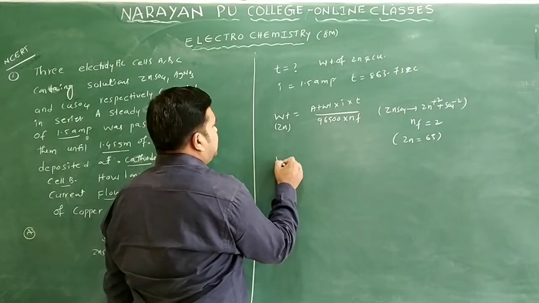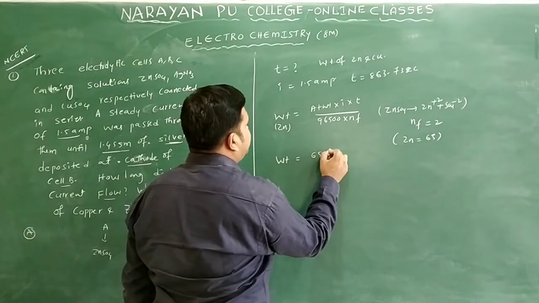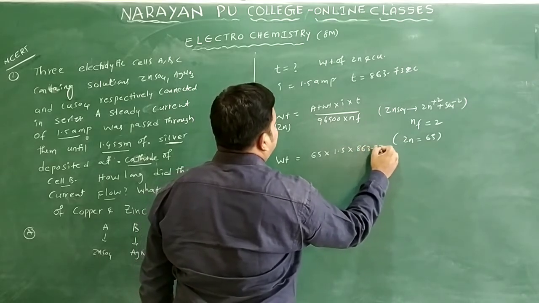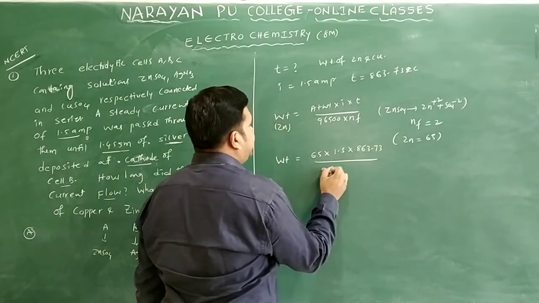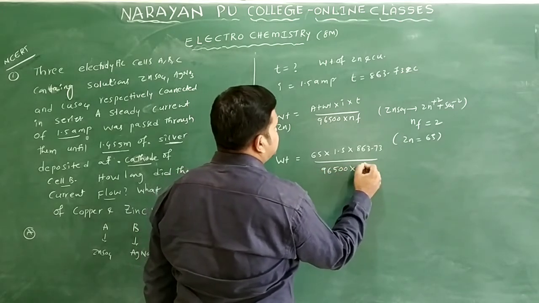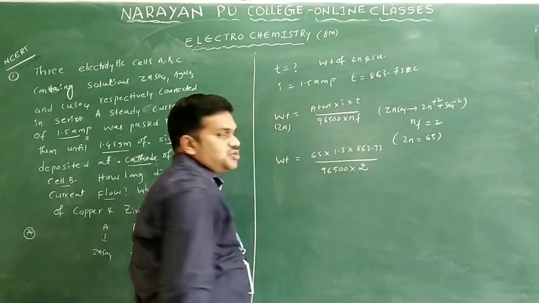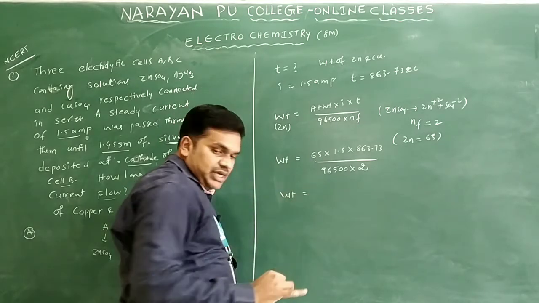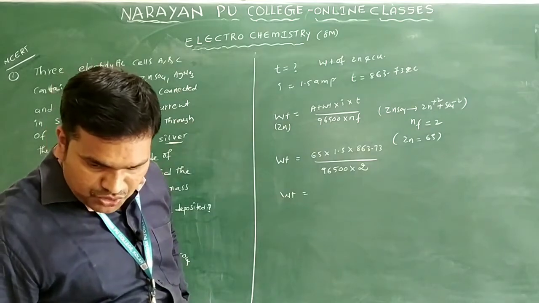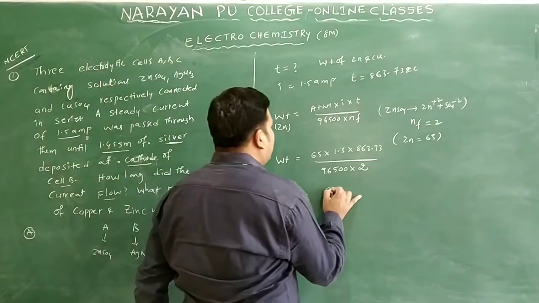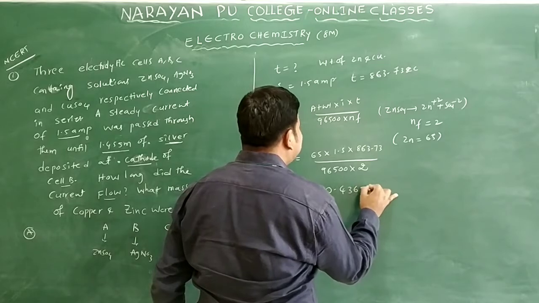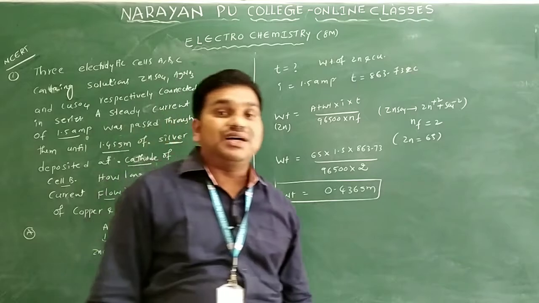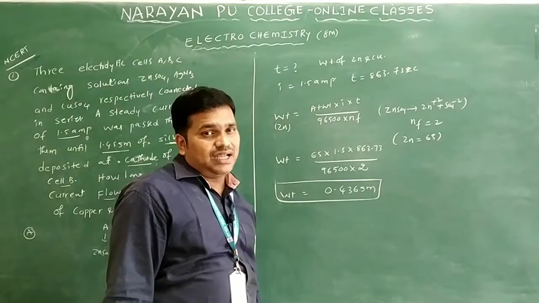Let us substitute the values here. Weight is equal to 65 into the current, same 1.5, into the time 863.73 seconds, by 96500 into n factor, which is 2. Clear? So we can substitute the values. What answer will you get for zinc? You will get 0.436 grams. This is the weight of zinc deposited at the cathode.